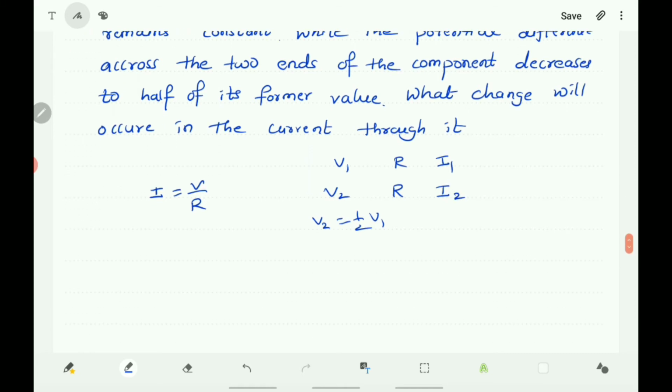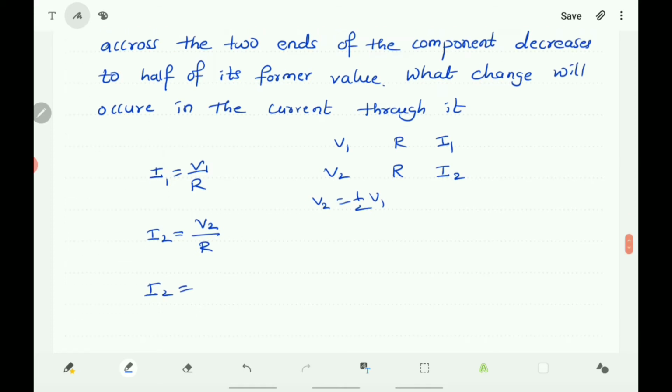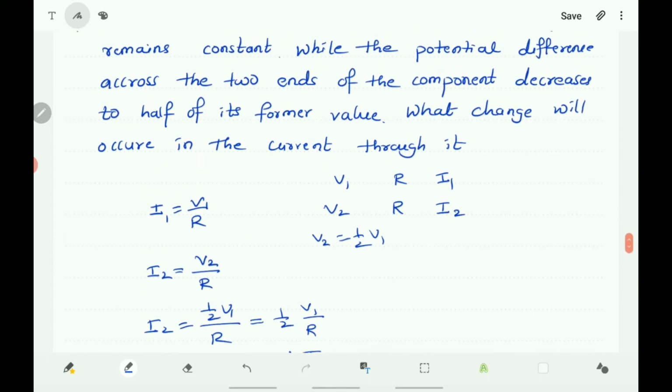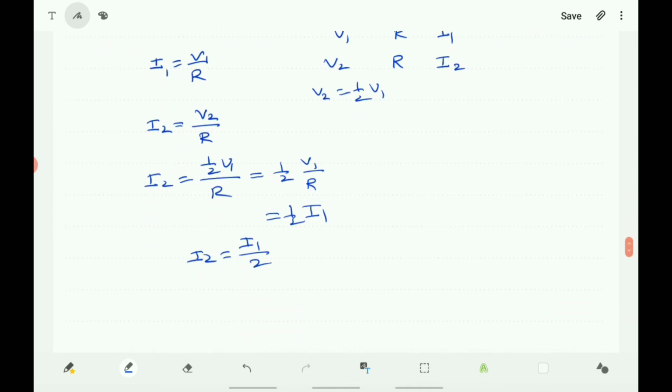Now here I1 is equal to V1 by R. R is constant. Now here I2 you take, I2 is equal to V2 by R, and V2 is here half V1, so I2 is equal to half V1 by R, that is V1 by R is I1, so half I1. So here I2 becomes I1 by 2. So the current flowing through the component also decreases to its half.